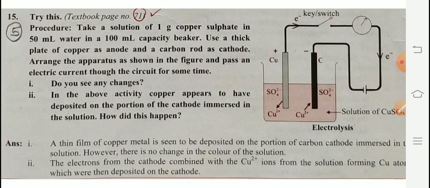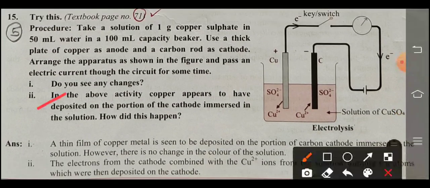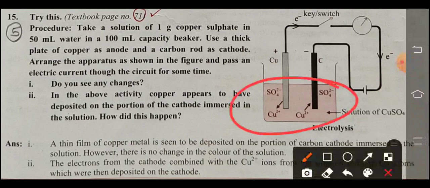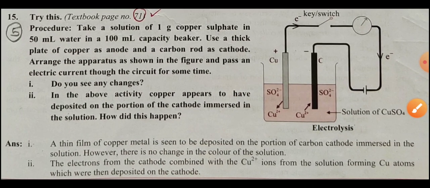And the second question is given here. What is the second question? In the above activity, copper appeared to have deposited on the portion of the cathode immersed in the solution. How did this happen? Now see the answer here, number 2. The electrons from the cathode combined with the copper 2 plus ions from the solution forming copper atoms, which were then deposited on the cathode. So this is the answer that is shown in the figure also. Clear all of you?